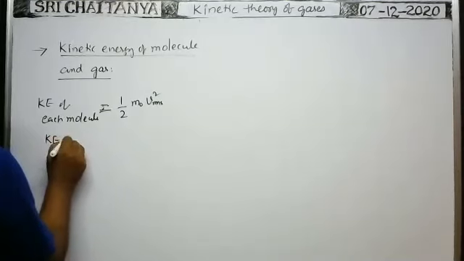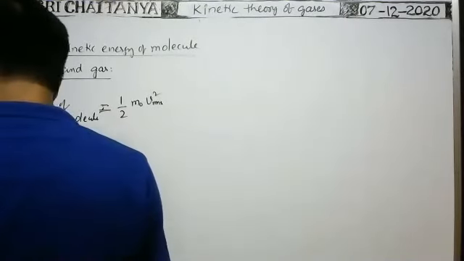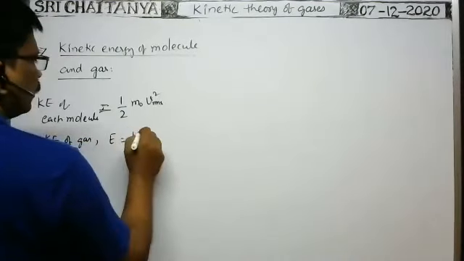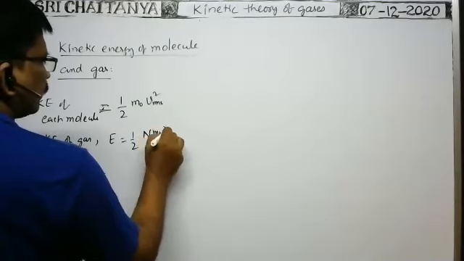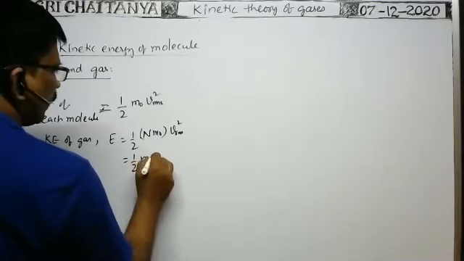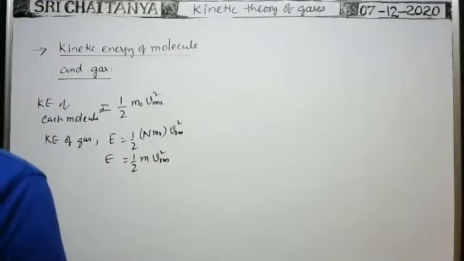Therefore, as the gas consists of N molecules, the kinetic energy of the gas is equal to half N into m0 into v_RMS square. That is equal to 1 by 2 into mass of the gas into v_RMS square. This is the kinetic energy of the entire gas.